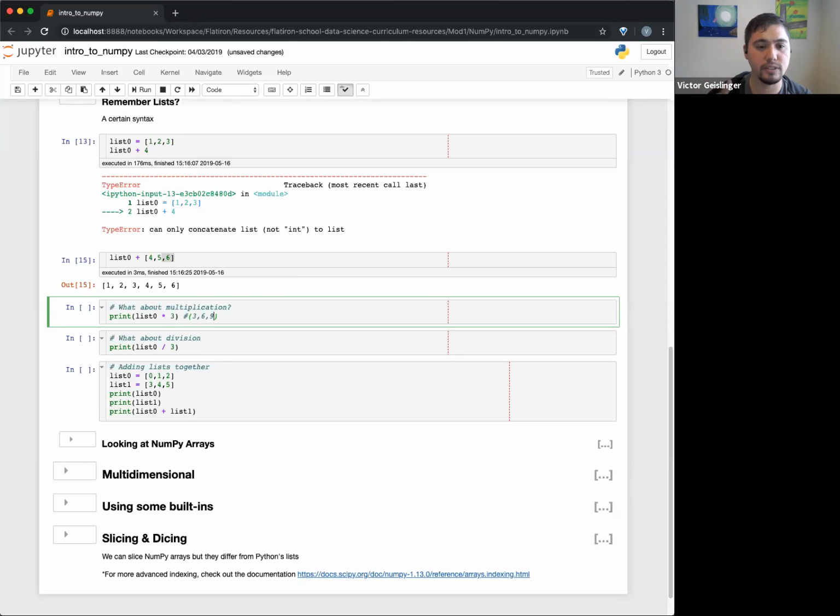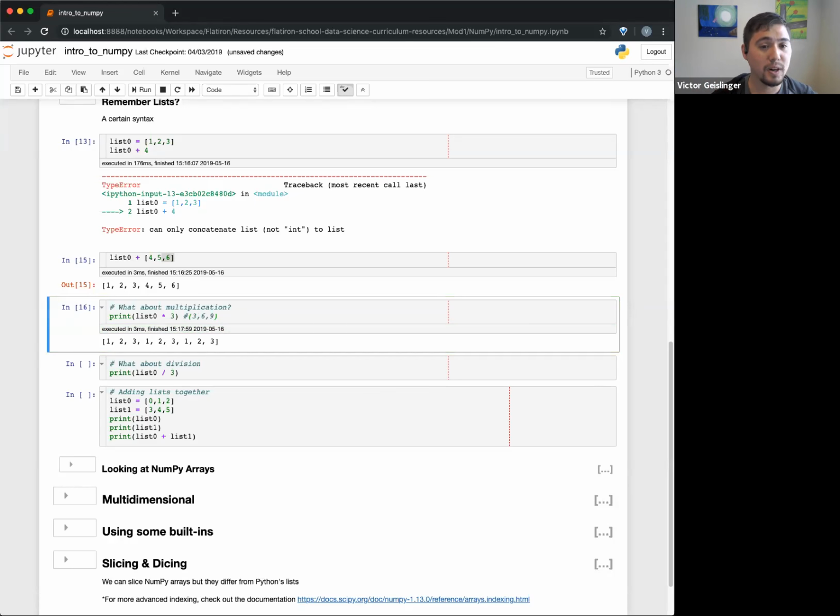Was that what you were thinking too? Okay, cool. So yeah, that's probably what I would think too. I would say, oh, it's probably multiplying each part by 3. So it turns out it does work, but it doesn't do what you think it is. It basically makes 3 copies of that list. Okay, so kind of an interesting thing. It's saying, just repeat the list 3 times, which kind of makes sense, but also, I don't know about you guys, I would not have expected that if I didn't know Python. So some differences in lists.